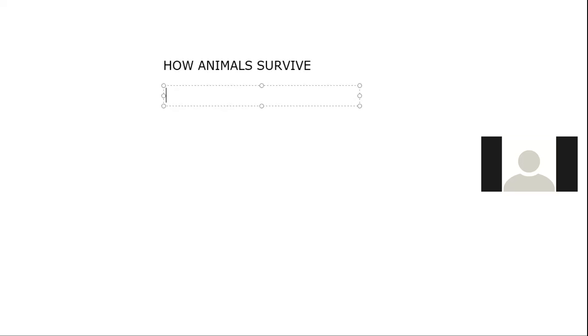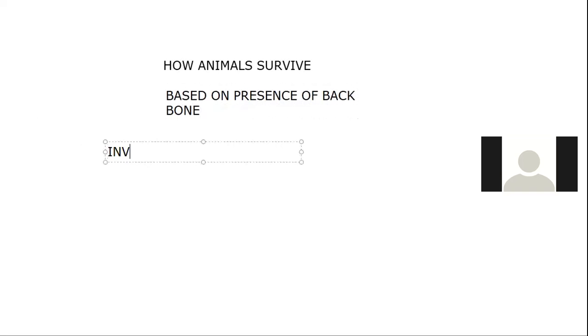Based on the presence of backbone, animals are classified into two types: invertebrates and vertebrates.